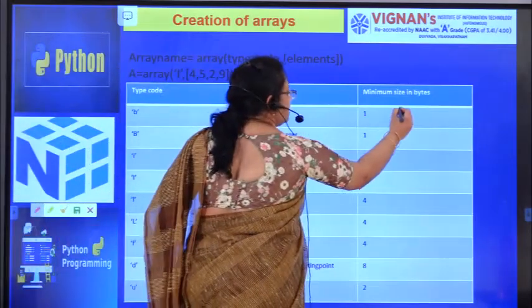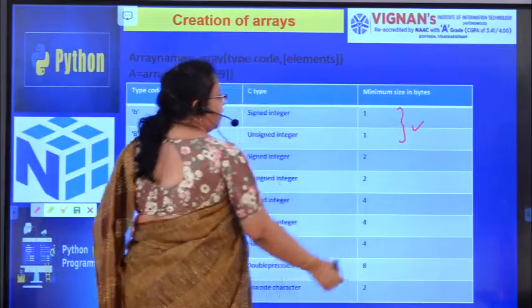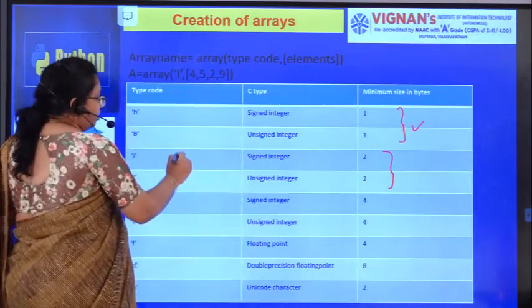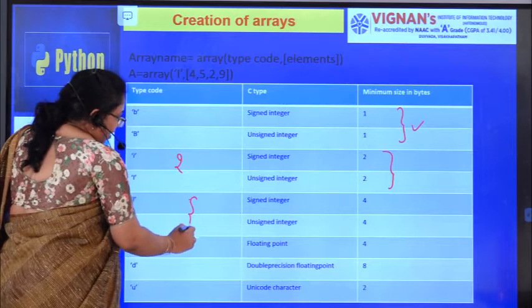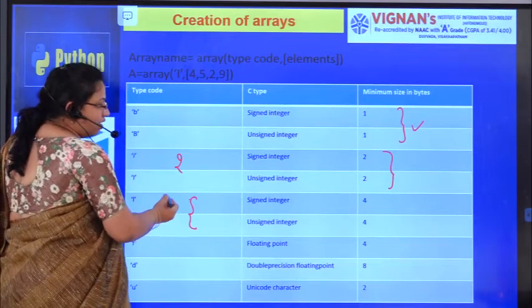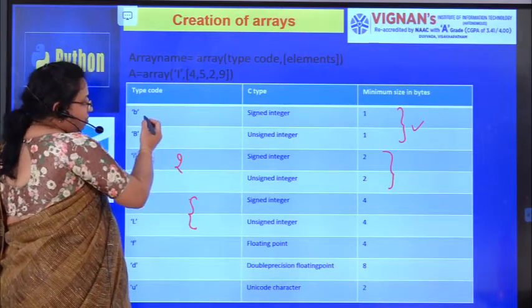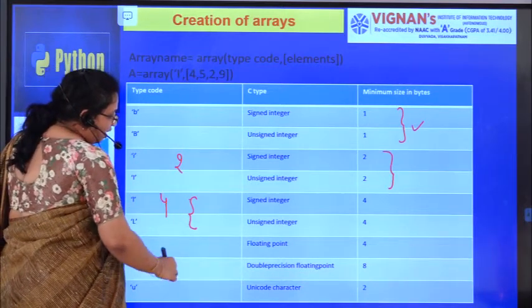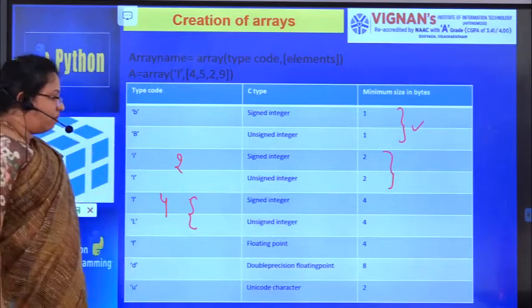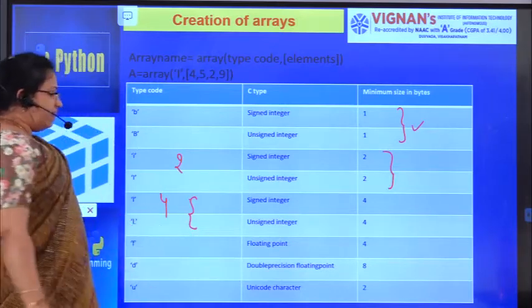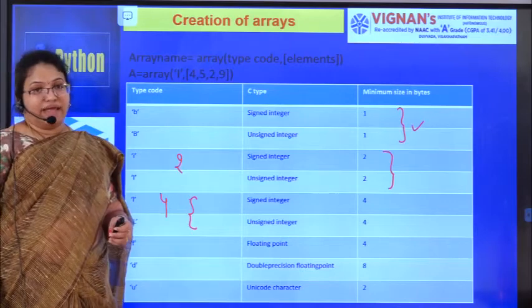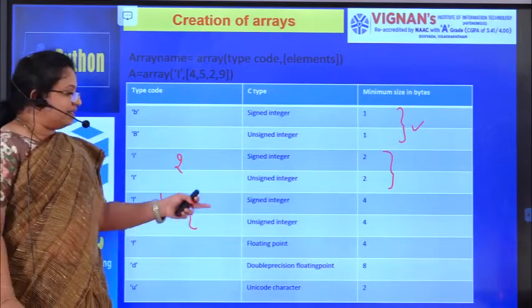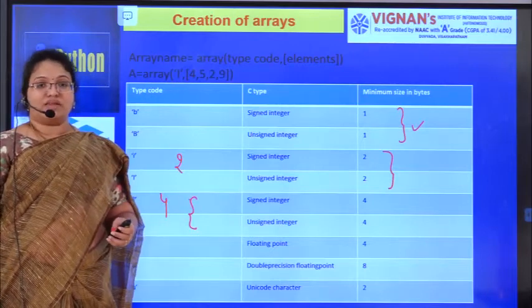Minimum size in bytes is here only 1 byte, and if you are using I type, it is occupying 2 bytes. If you are writing L type, it is nothing but a long. So this is nothing but your bool type, it is integer, and this is long value, and it is occupying 4 bytes. And if it is floating point, and if it is double precision, you are going to have 4 bytes and 8 bytes. And if it is unsigned character, the bytes it is occupying is 2 bytes.